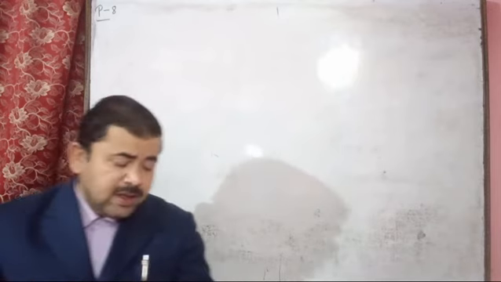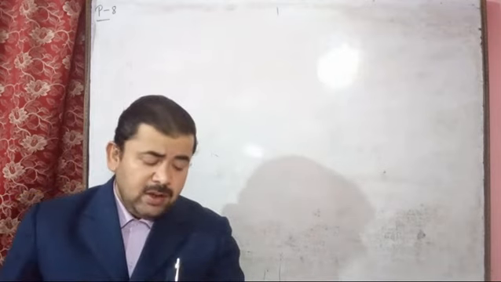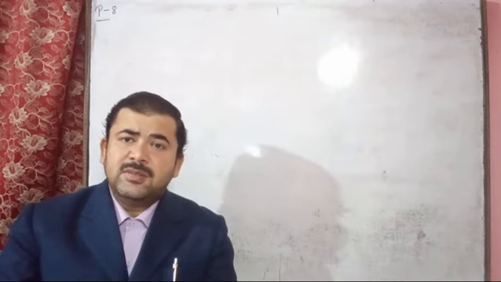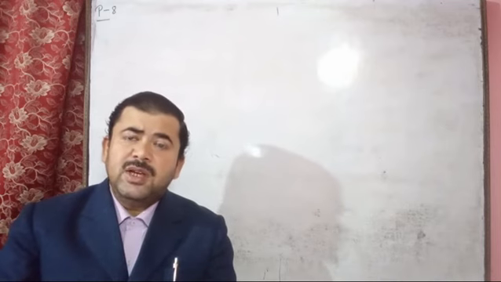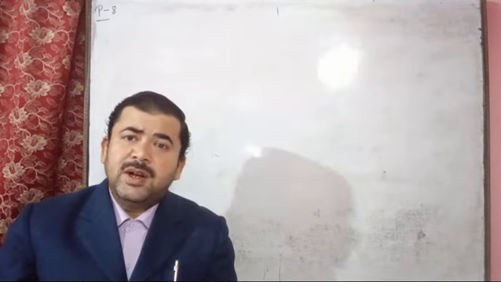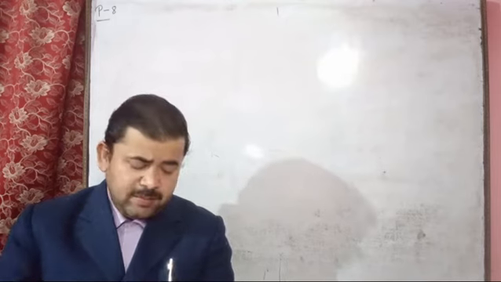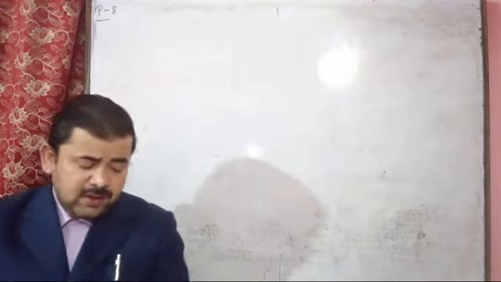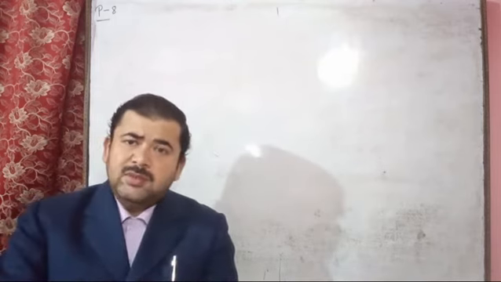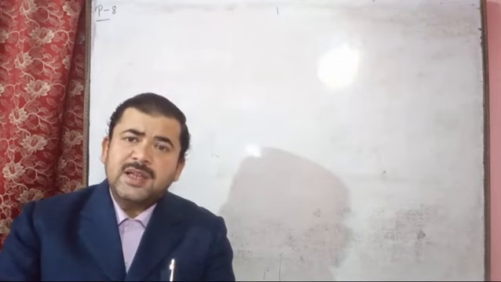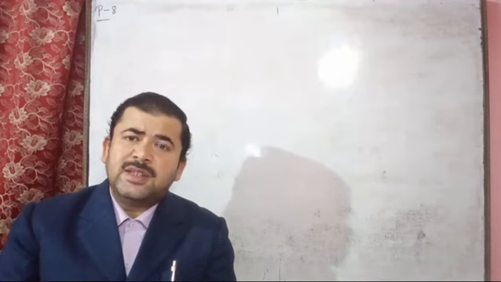And after this, lamp black or soot. Lamp black is prepared by the burning of carbon-rich substances. So lamp black or soot we can get by the burning of carbon-rich substances, or carbon-containing compounds, we can say, such as tar, tar oil, kerosene, petrol, naphthalene. These are examples of carbon-containing substances.